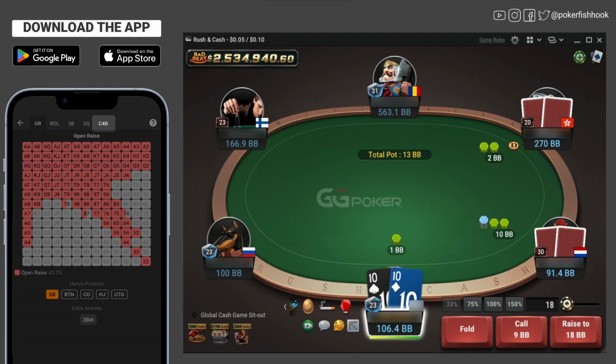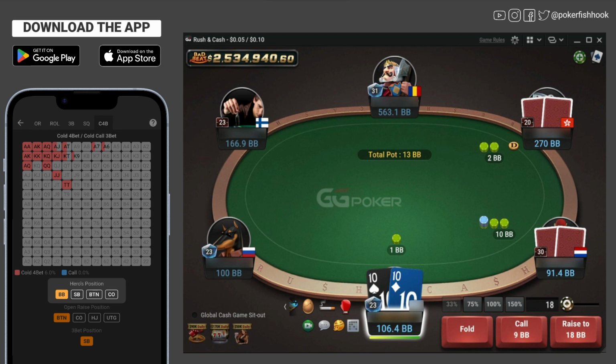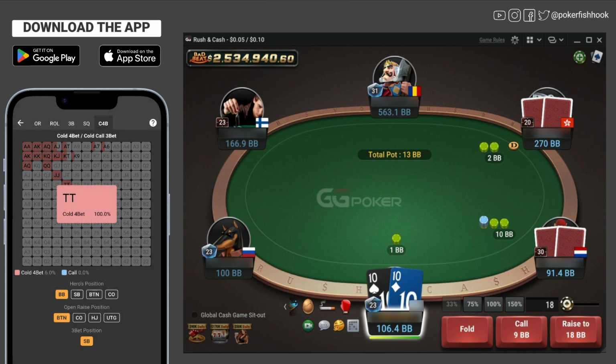This is a cold 4-bet scenario, so we select its tab in our app. The default range reflects our current scenario. We are in the big blind. The button is the open raiser. And the small blind did the 3-bet. Now, with pocket tens, we must cold 4-bet 100% of the time.